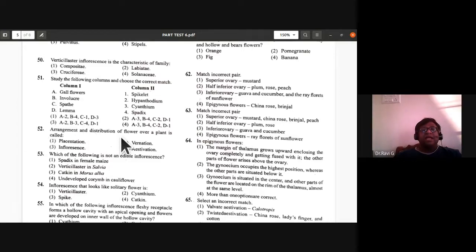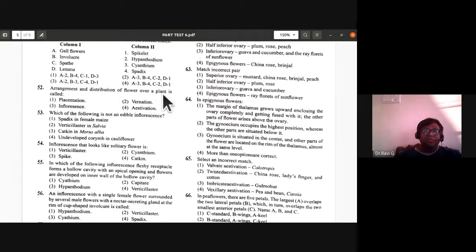Okay. Arrangement and distribution of flowers over a plant is called. What do you call the arrangement and distribution of flowers over a plant? Do we call it placentation? That is wrong. Vernation, that is also wrong. Inflorescence or estivation. So it is inflorescence. So 52nd, the answer is the third one. Okay.